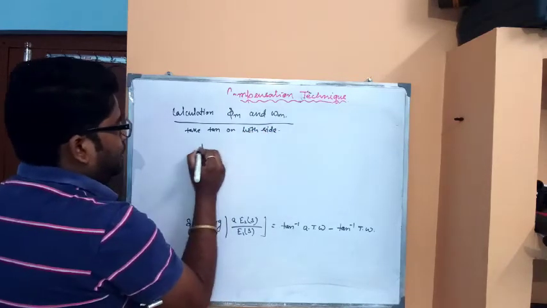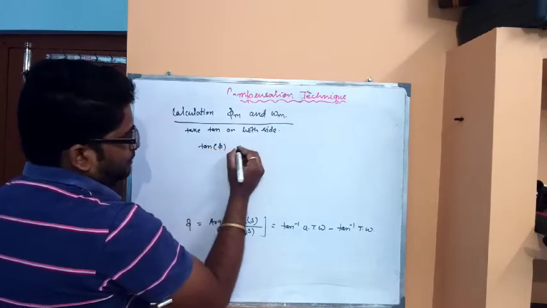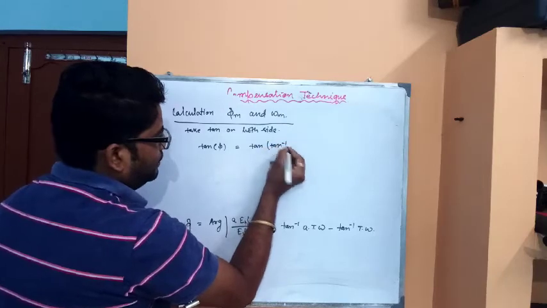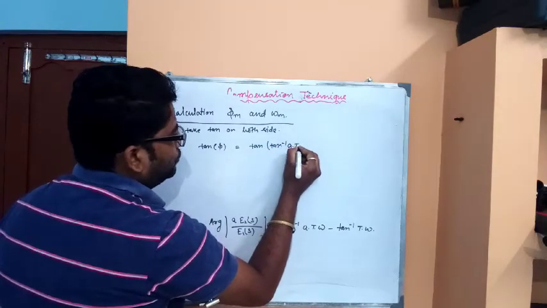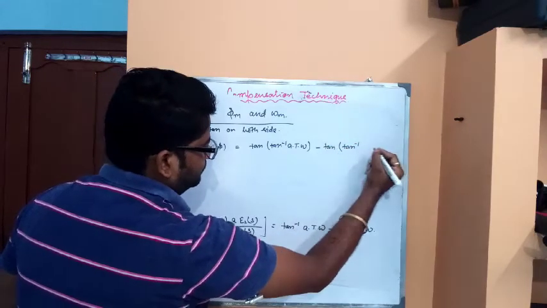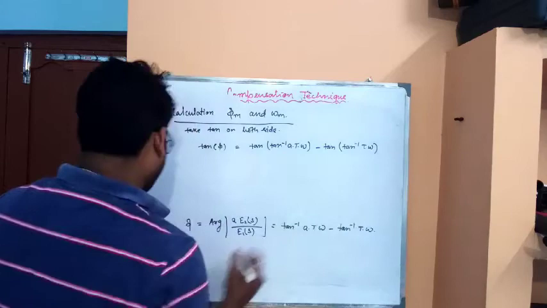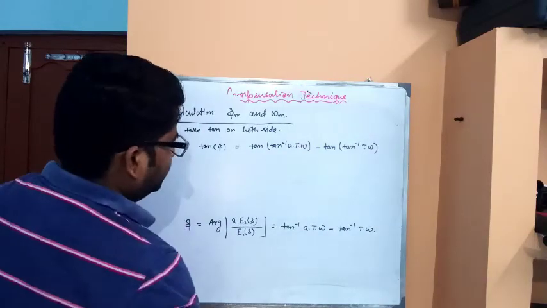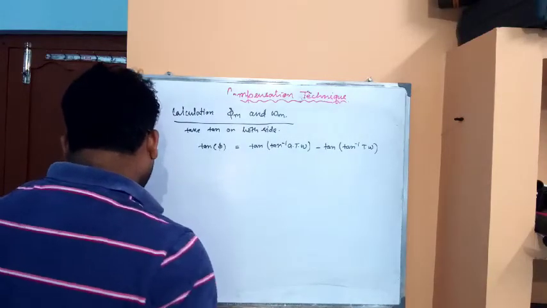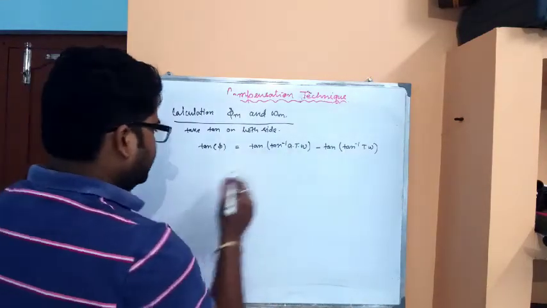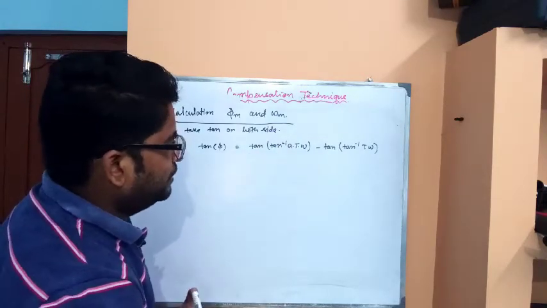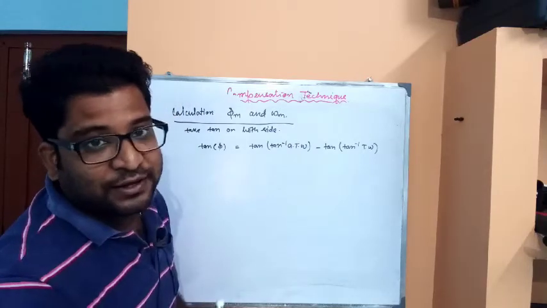We get tan of phi is equal to tan of (tan inverse a T omega minus tan inverse T omega). Now simplify this using tan A minus tan B, which is equal to (tan A minus tan B) divided by (1 plus tan A tan B).